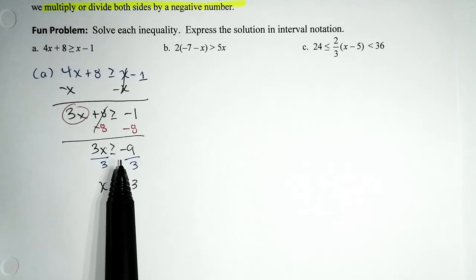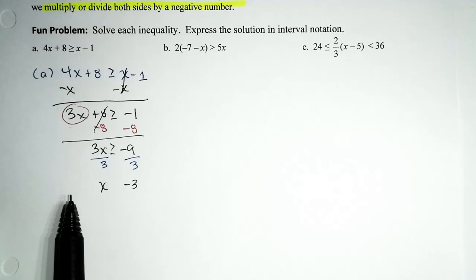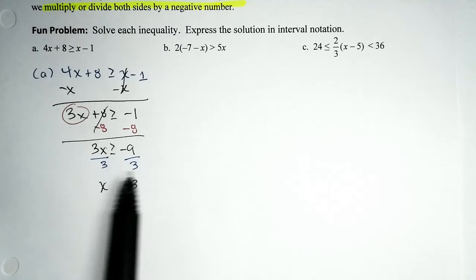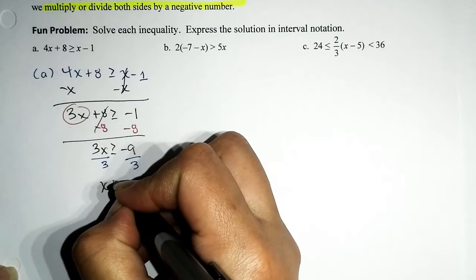But the question I want to ask you is this: did we divide by a negative? No, we did not divide by a negative. So there is no flipping. We only flip it when you multiply or divide by a negative. So in this case, we keep the inequality symbol.